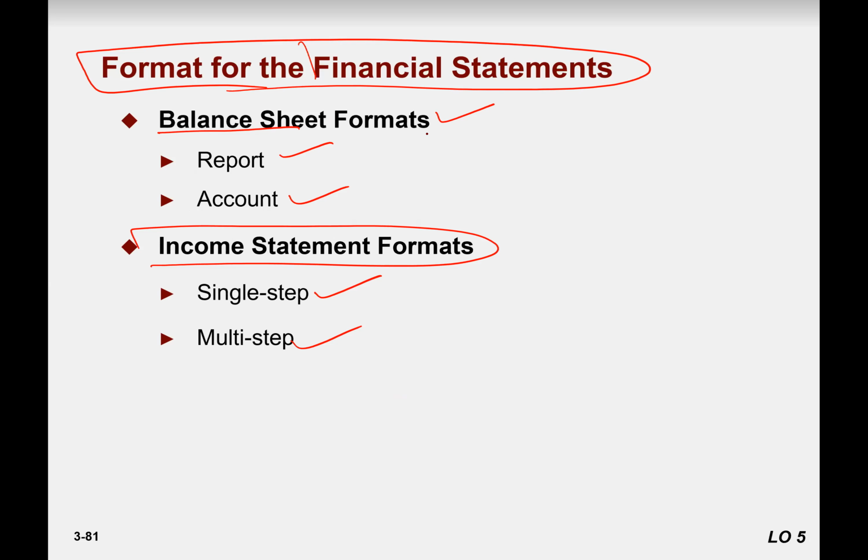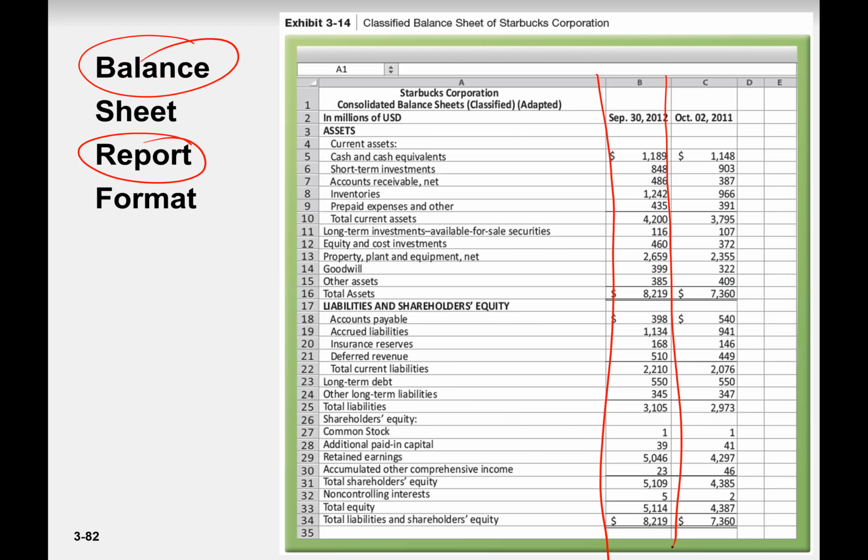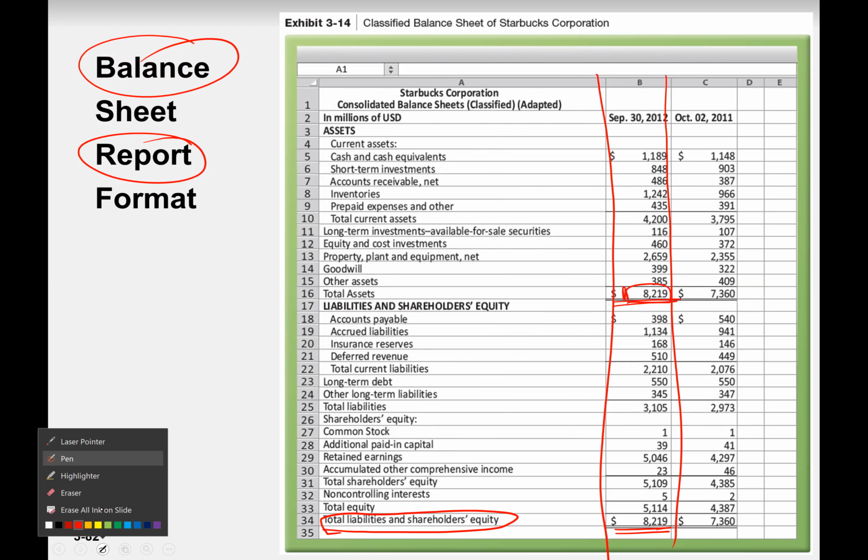And what is the format for balance sheet? Number one, this is a report format, in which you have just one column, and that's it. In which you write it down like this: assets is equal to liabilities plus owner's equity. It means total assets. You write it down total assets, and you just make a double line here, right? This must be equal to total liabilities and total equity. See, and we have a double line here. Understand? Let us clear here.